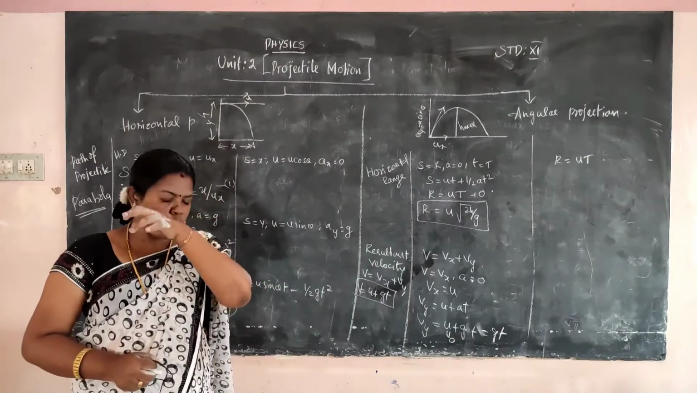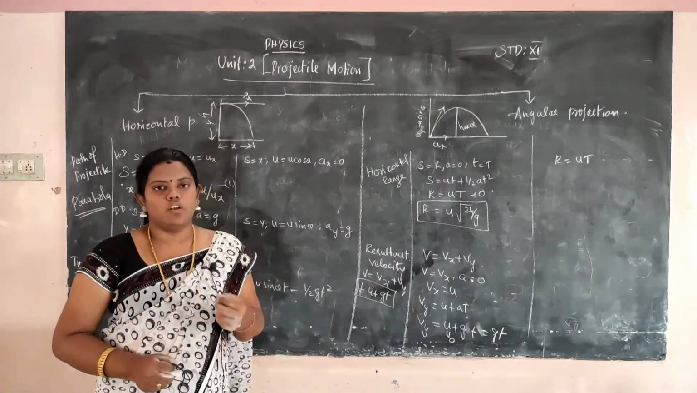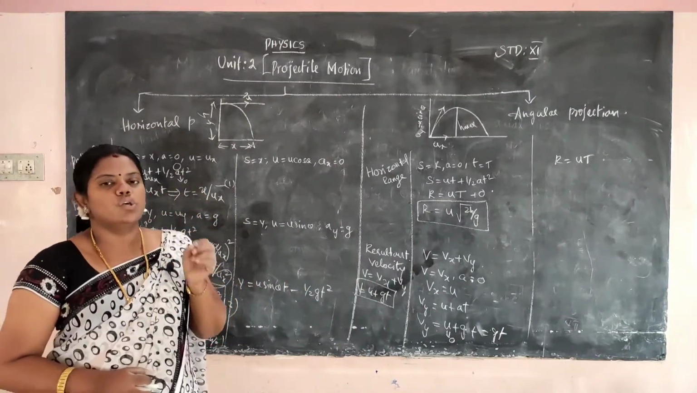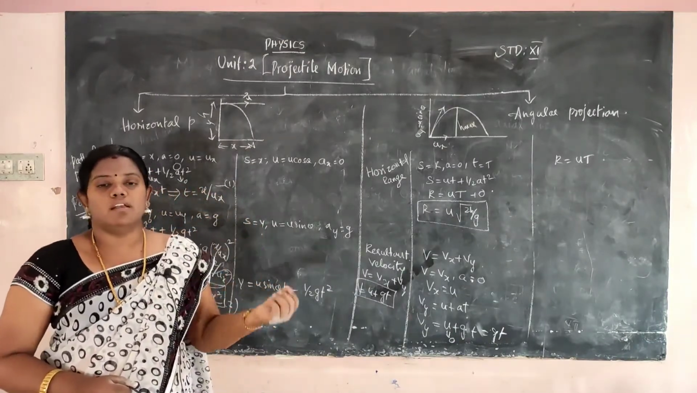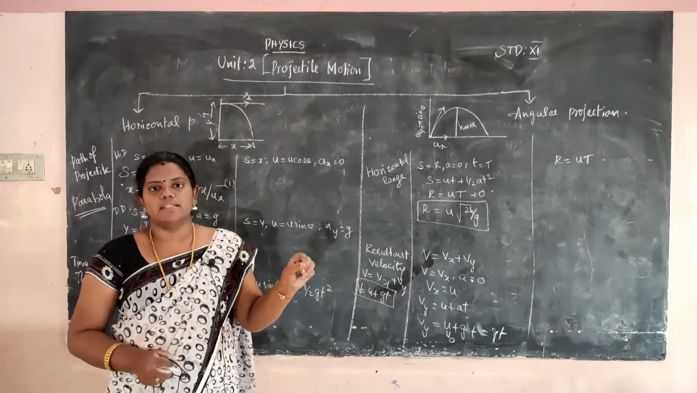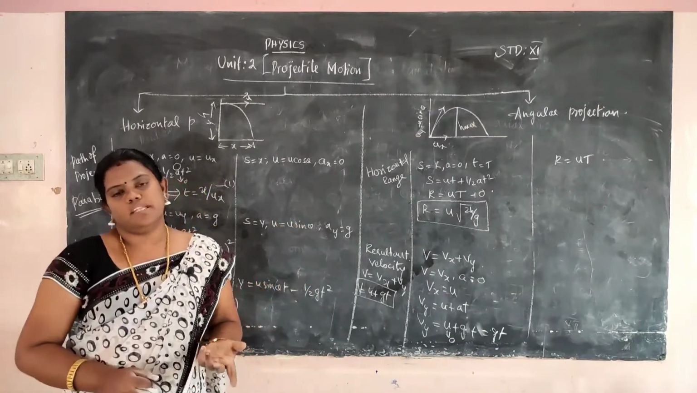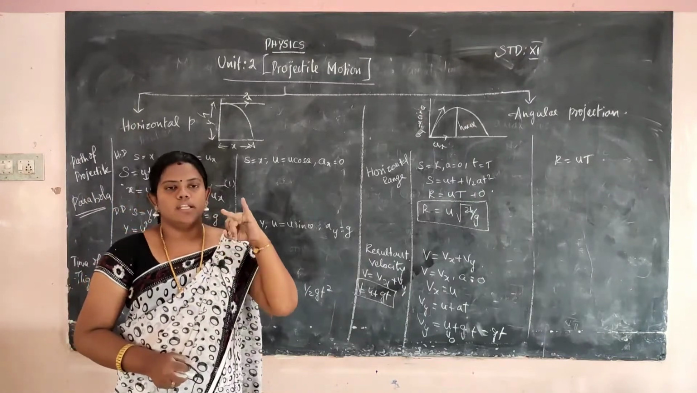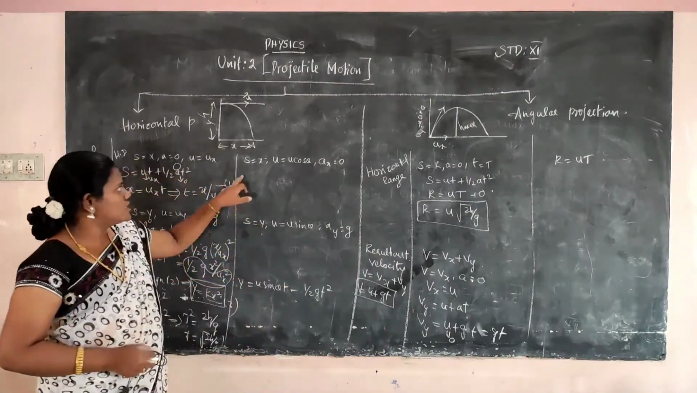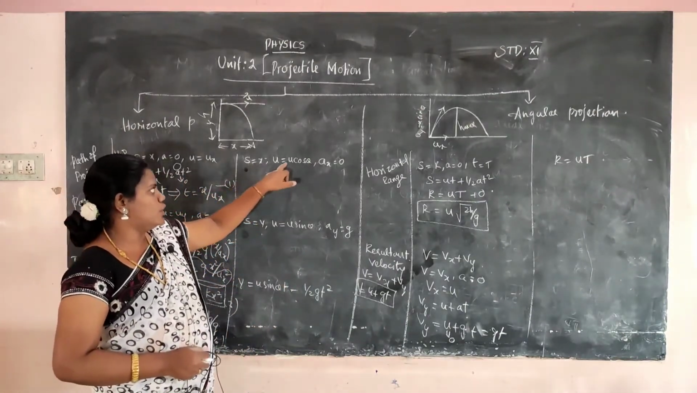So always the horizontal component will be mentioned with cos theta and the vertical component will be mentioned with sin theta. So Ux will be considered as U cos theta, Uy will be considered as U sin theta. Okay, horizontal component, they have split it into two: U cos theta and U sin theta. First you should mention S is equal to X, U is equal to U cos theta.